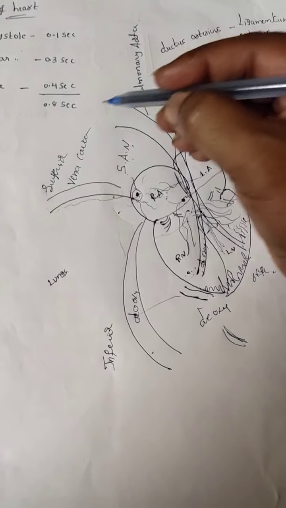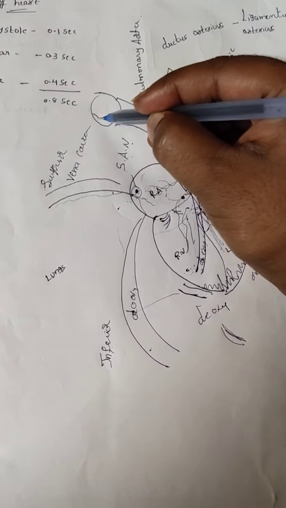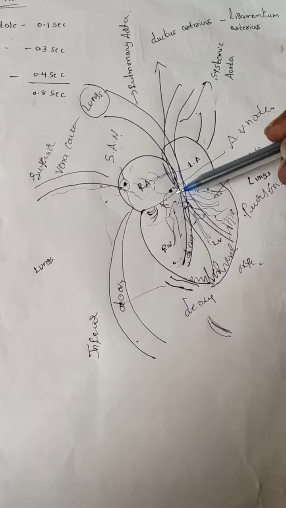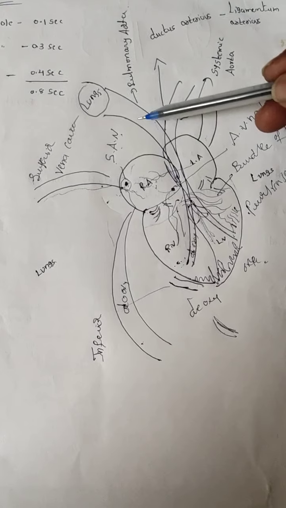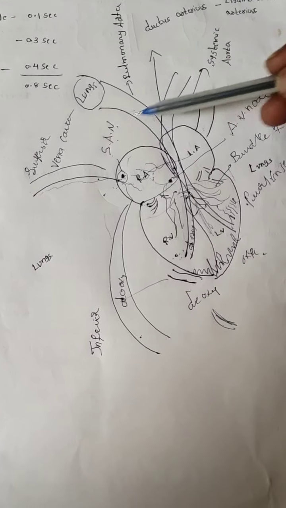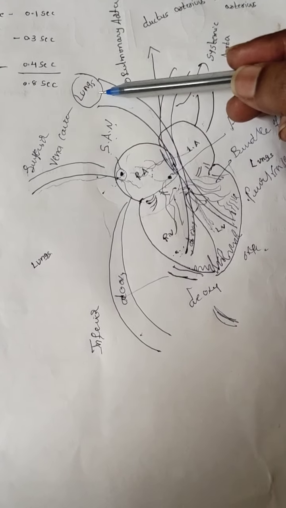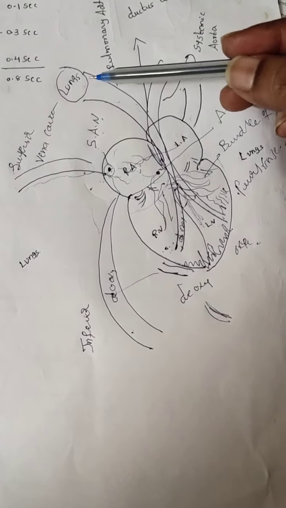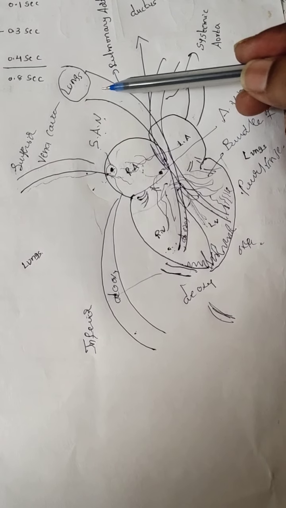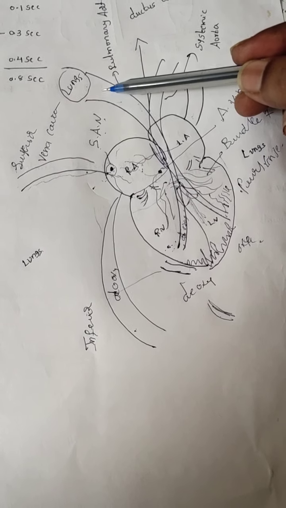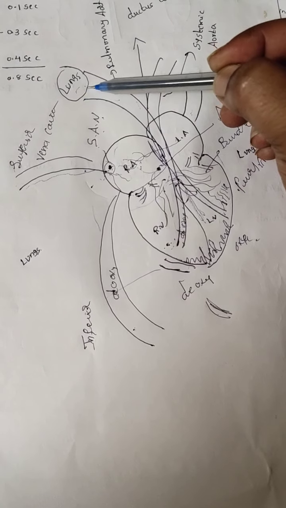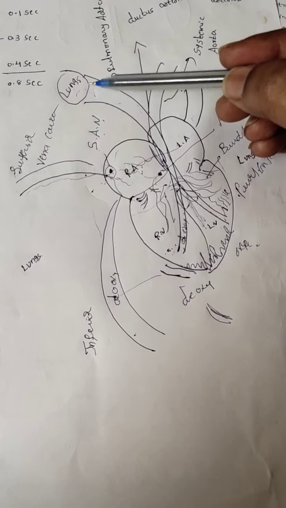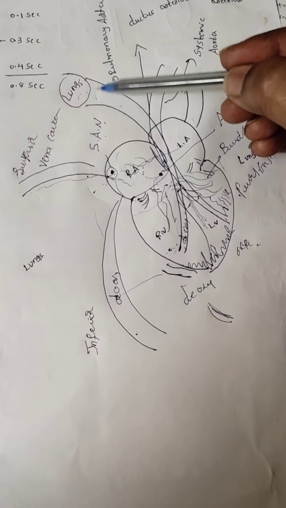This is connected to the lungs. Through the pulmonary artery, the deoxygenated blood is present. In the lungs, this deoxygenated blood is oxygenated. Why? Because from the alveoli, the oxygen enters here. When it enters, the blood is called oxygenated blood.